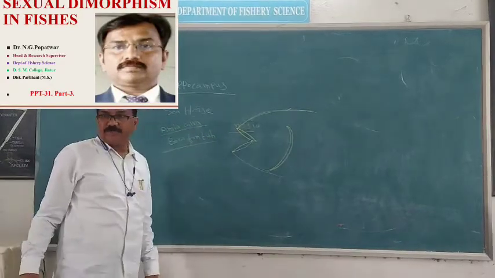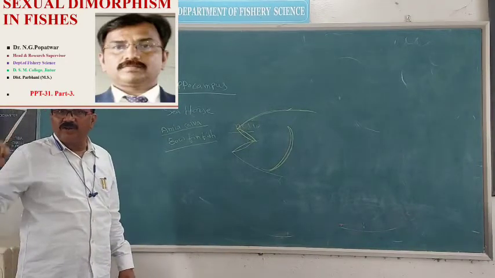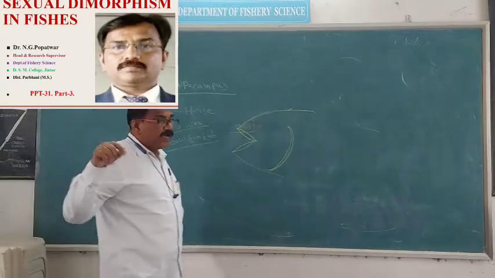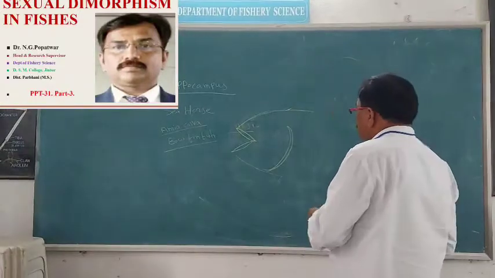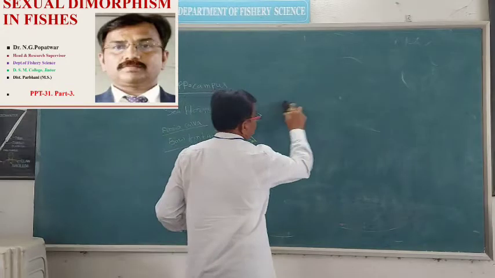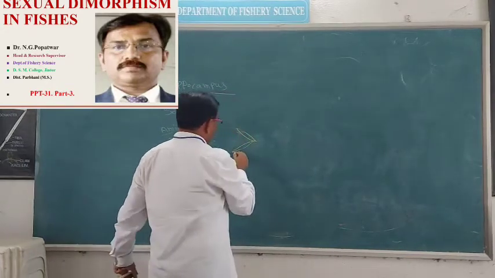In this fish, at the base of the caudal peduncle, a dark black spot is present. And such a dark black spot is to be absent in